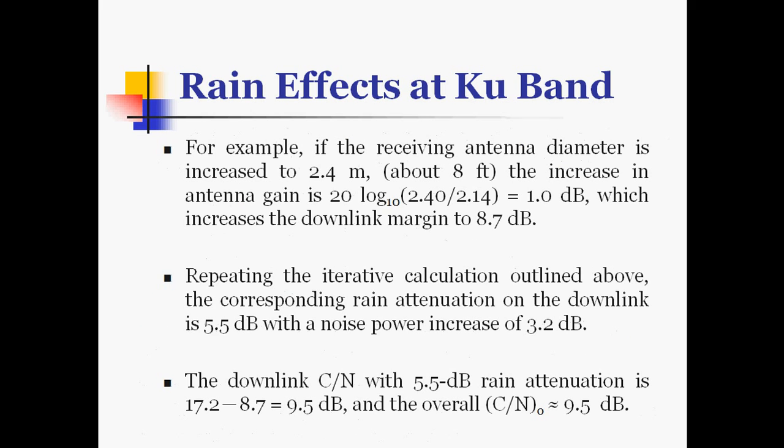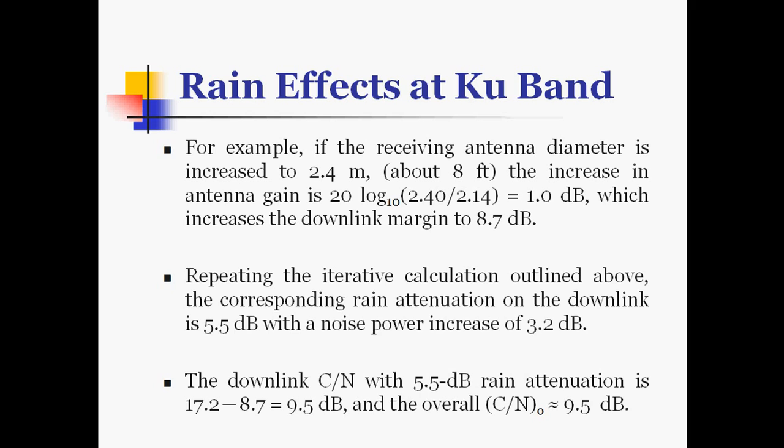For example, if the receiving antenna diameter is increased to 2.4 meter, that is about 8 feet, the increase in antenna gain is 20 log to the base 10 of 2.4 by 2.14, which is 1 dB, which increases the downlink margin to 8.7 dB. Repeating the iterative calculation outlined above, the corresponding rain attenuation on the downlink is 5.5 dB with a noise power increase of 3.2 dB.